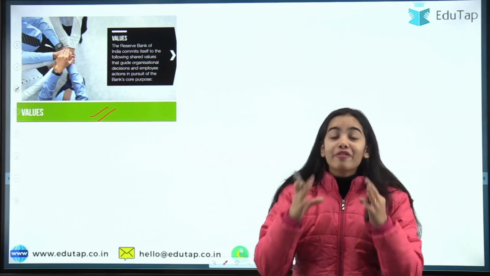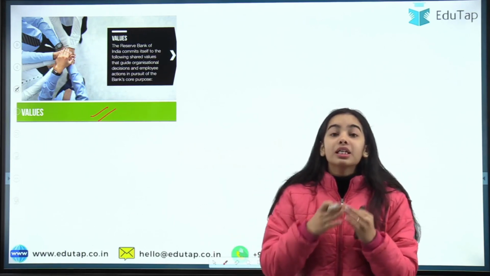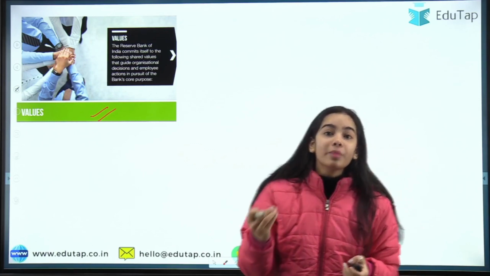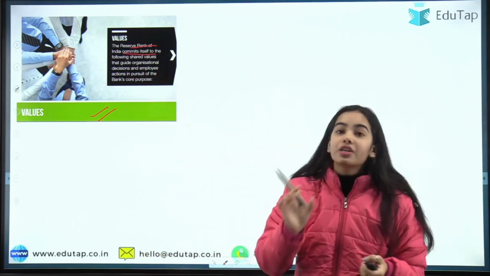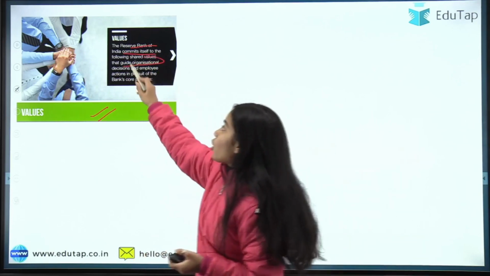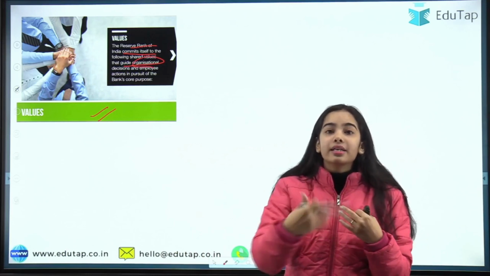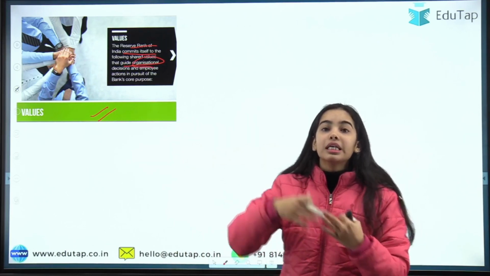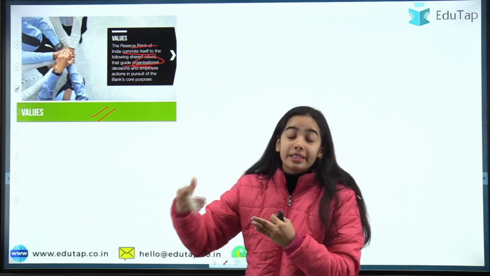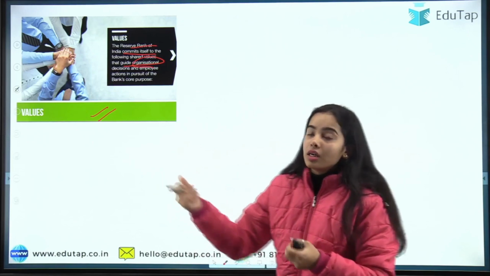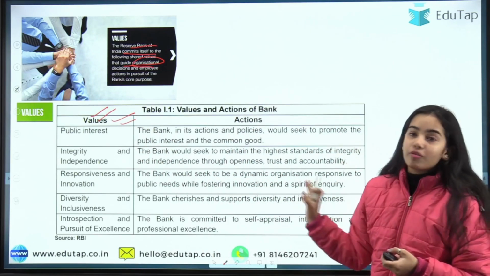So the values, everyone in our country has some values that they work on. Similarly, the organization should also work on some values. The Reserve Bank of India commits itself to the following shared values that guide the organization's decisions. Like our kindness, our politeness, they guide us to take decisions. Similarly, there are values that an organization follows that guide the organization to take steps. Okay, so these are the core values of the Reserve Bank of India.